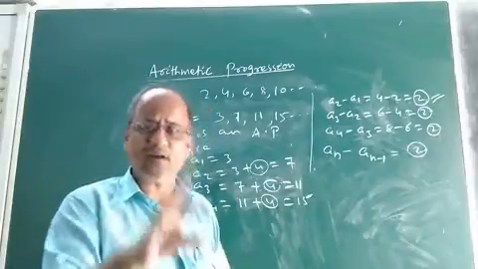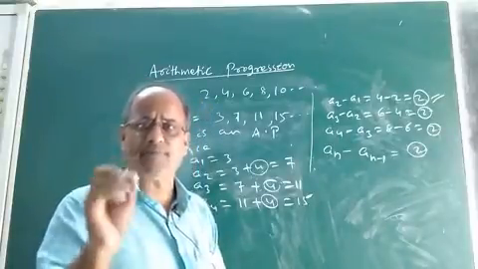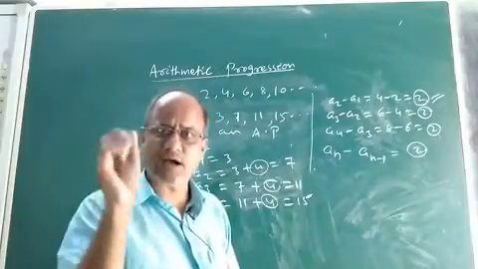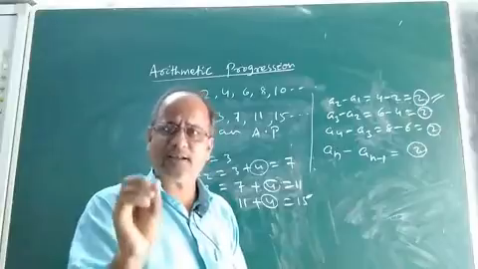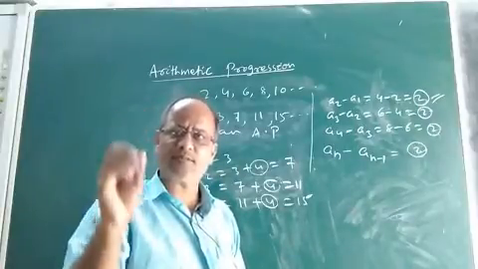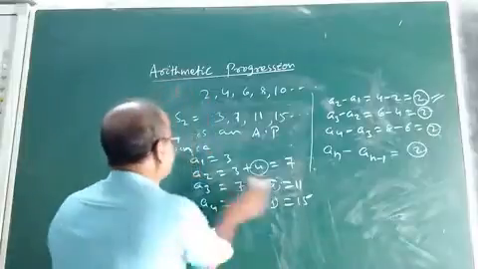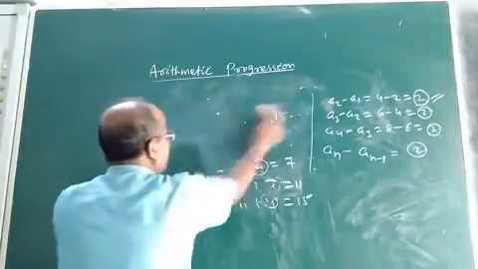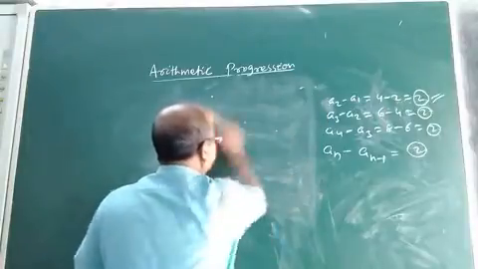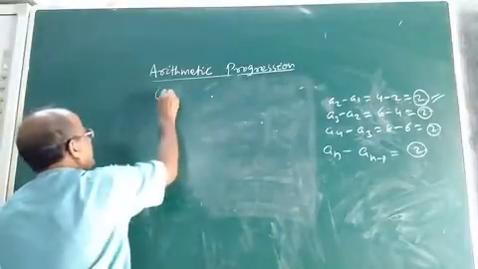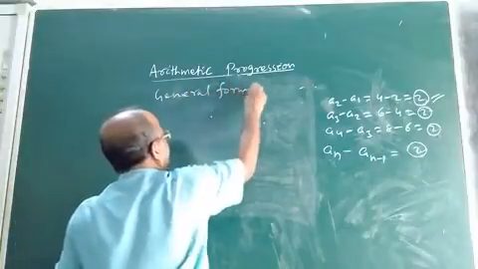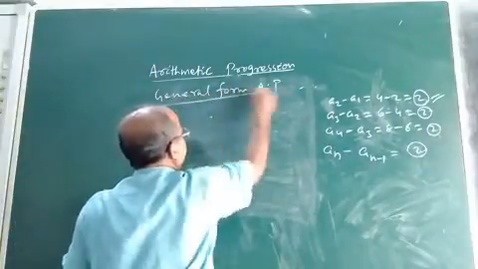Now let us discuss the general form of arithmetic progression. Every arithmetic progression has a general form. By knowing the general form, we can easily write as many arithmetic progressions as we like. So what is the general form of AP?